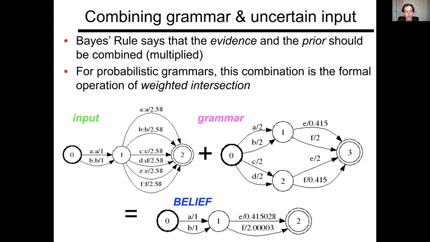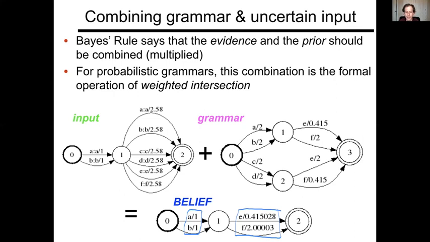The grammar didn't really prefer A or B in the first position, neither did the input, but the input ruled out C or D. And so what we're left with in the posterior belief state is that it's equally likely the first word was either A or B. Now the input didn't have anything to say about position 2, but the grammar has something to say about position 2. In particular, if in position 1 you saw A or B, then the grammar tells you that you have to see E or F next, and you will probably see E. That's reflected in this new belief state. The additional decimals are simply rounding error in the computational implementation.